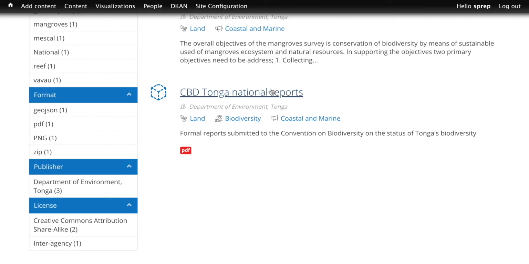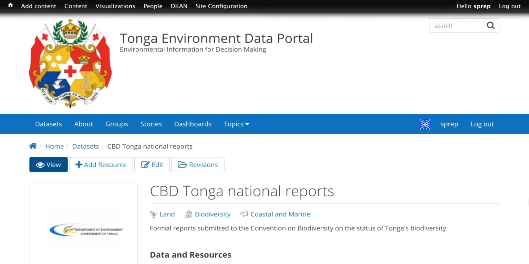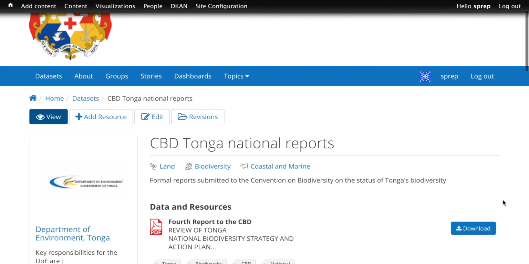And I'll just take you inside of a data set. Data sets can have multiple file types. So you notice up in this data set up here, there's 3 different resources, 3 different files under that data set. These 3 are different representations of coral reef spatial information for Tonga. This one only has one resource under the data set, and that will be the 4th National Report to the Convention on Biodiversity.